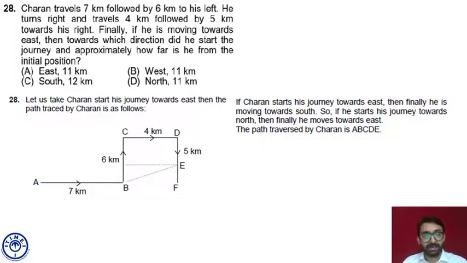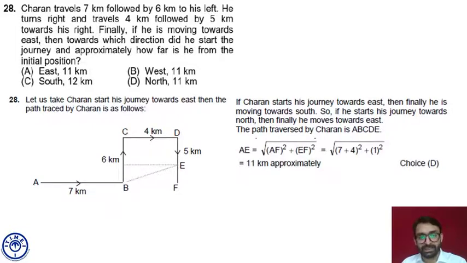AB and BF are not collinear. A, B and F are not collinear points because CB is 6 and DF is 5. Fine. So we'll calculate the distance between A and F. AB is 7. It is not a point on the straight line, but still I can calculate BF.